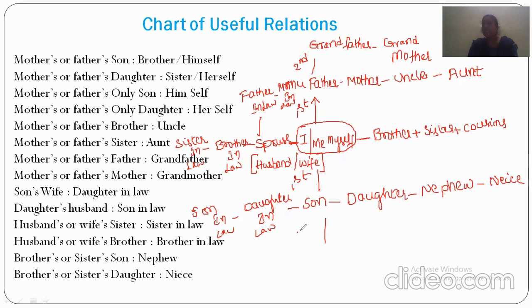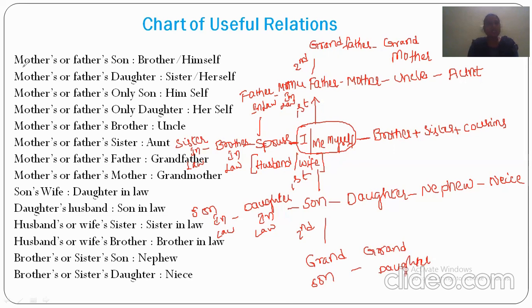And in the below second generation, similar to grandfather and grandmother, it is grandson for the male person and granddaughter for the female person. So these are the relationships to myself.